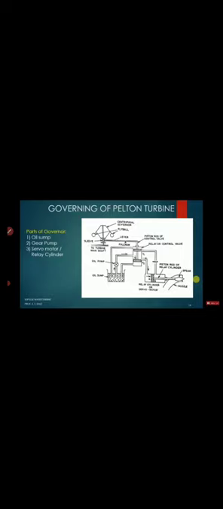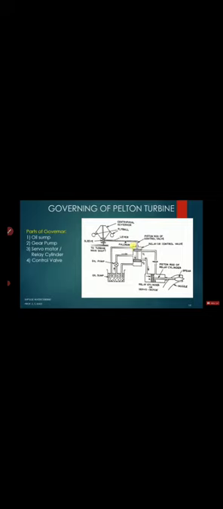Basically, controlling the speed of a Pelton turbine means controlling the amount of water going to the turbine. If you reduce the amount of water going to the turbine, then the rotation of the turbine will go on reducing. If we increase the amount of water, the rotation will also go on increasing. So if we control the water going to the turbine, we can control the speed of the turbine. Here we have a piston, the piston rod, and the spear. This spear can move forward and backward along with the piston and piston rod.